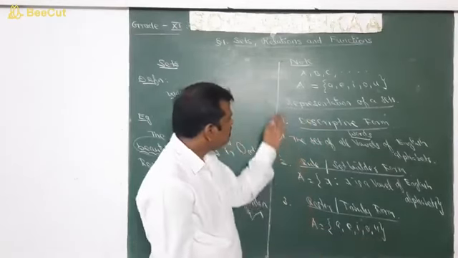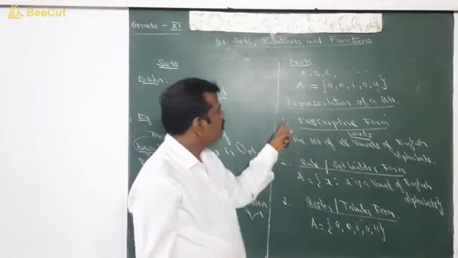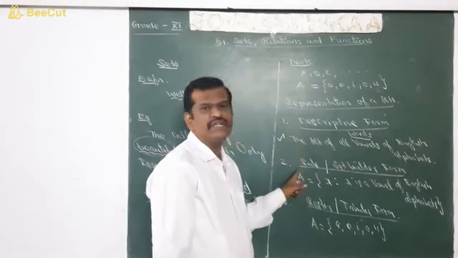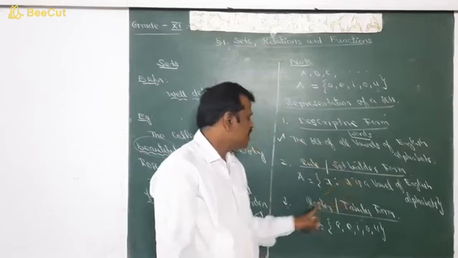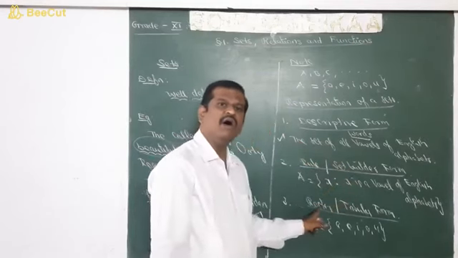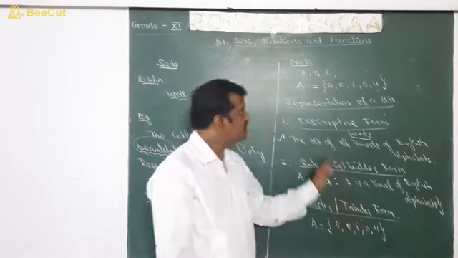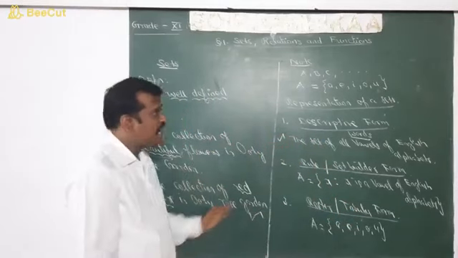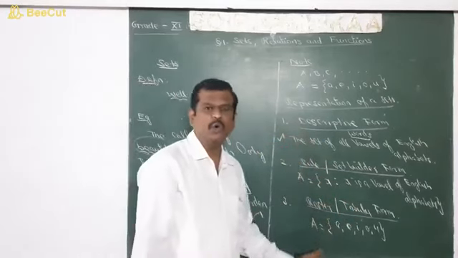So we have three types of representation. One is the descriptive form, another is the rule or set builder form, another is the roster or tabular form. So with this, the definition of set and representation of a set is over.